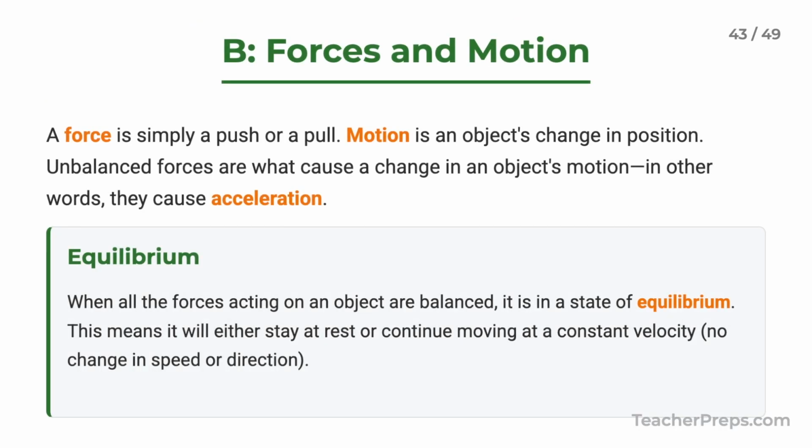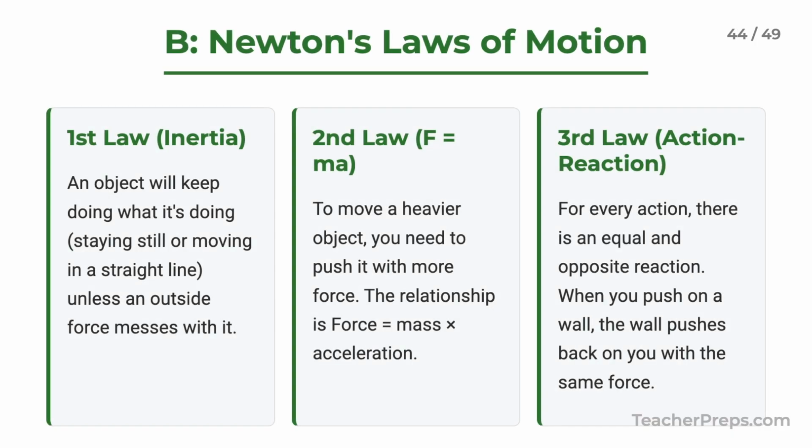Okay, so why do things move? Because of forces. A force is just a push or a pull. If the forces on an object are unbalanced, it will accelerate. The rules for motion were written by Isaac Newton. His three laws are key. The first is inertia. Things want to keep doing what they're doing. The second is F equals ma: force equals mass times acceleration. And the third, for every action, there's an equal and opposite reaction.